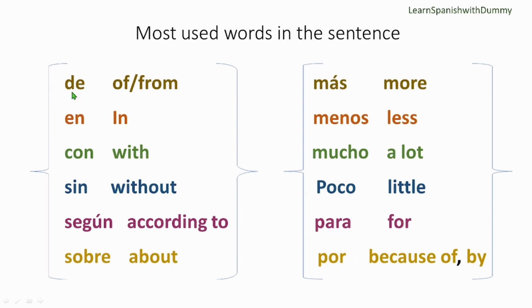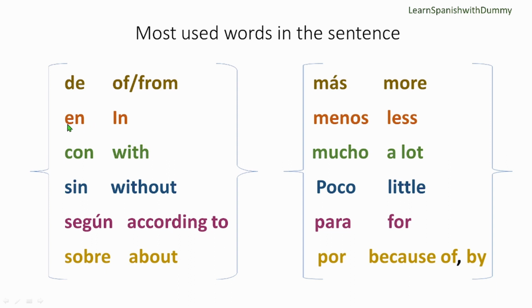First we have "de". "De" means of or from. Like, I come from Nepal. If you say that in that situation, you can use "de". Yo soy de Nepal. And of, just like English. After that we have "en". "En" is in. "En" can also sometimes mean at.